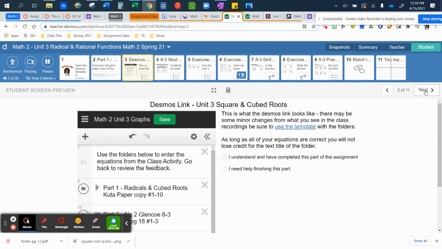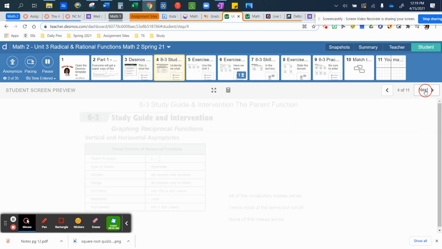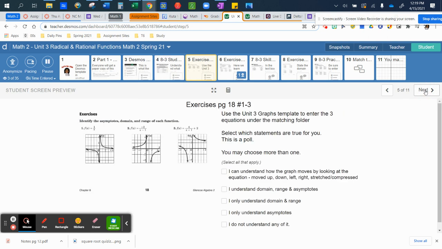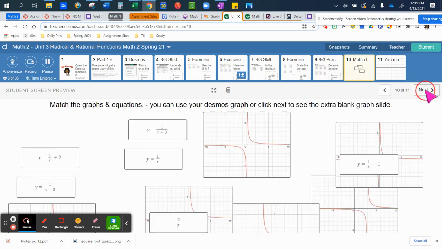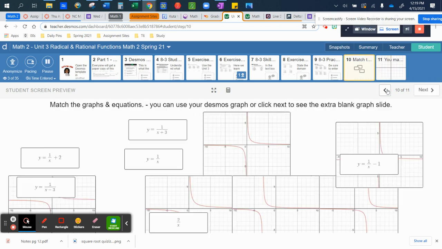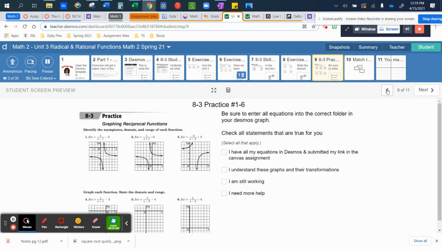So then we need to open the template. That's what we're going to use. That's the link that you will save and submit. That's half the assignment grade for this activity. And then we've got these different pages where we'll go through and do all of these together in class tomorrow. And whatever we don't finish will be homework over the weekend, and we'll wrap it up Monday with a little mini review. I'm not going to call it a quiz.